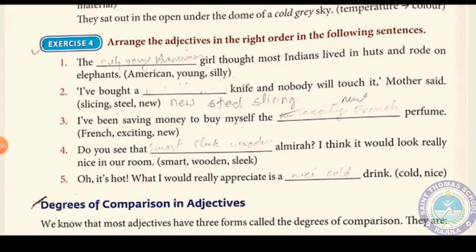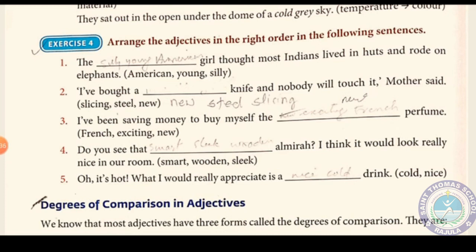So what comes first? Our opinion, according to the order. Silly, then age, young, and then origin, American. So we have to write it this way: the silly young American girl thought most Indians lived in huts and rode on elephants.